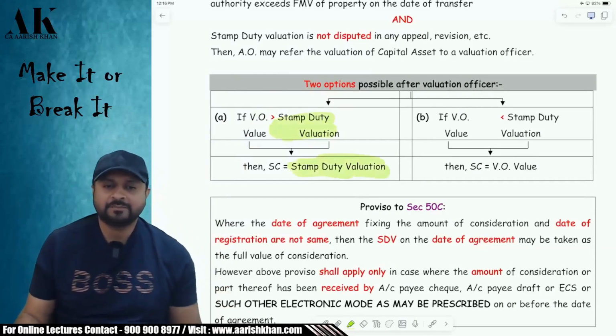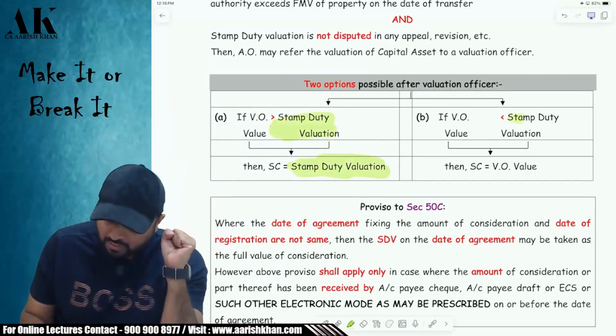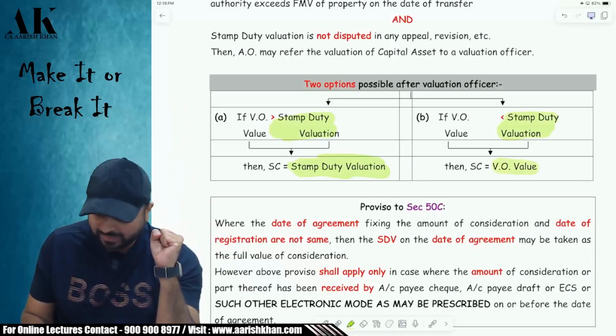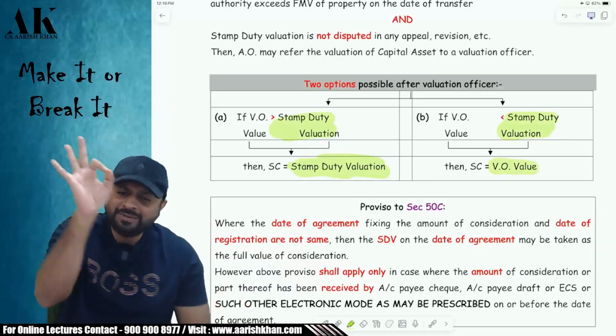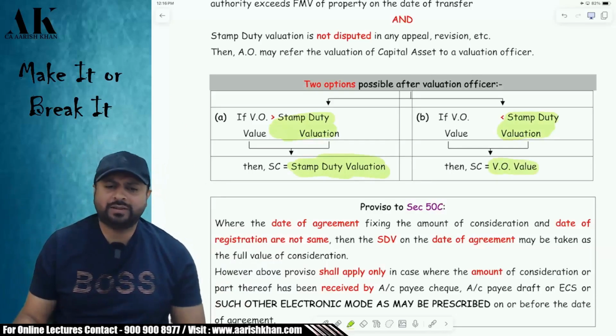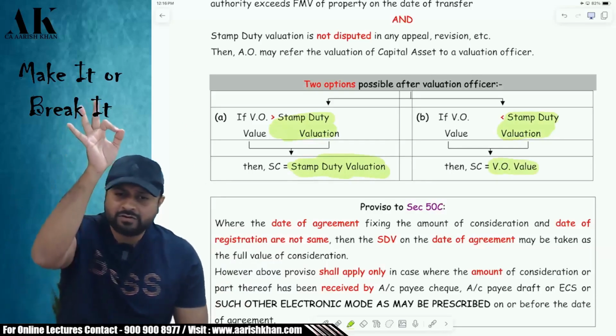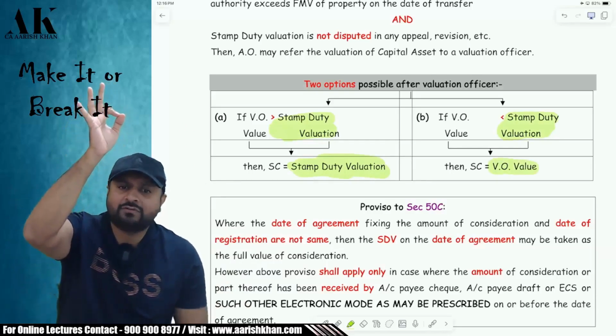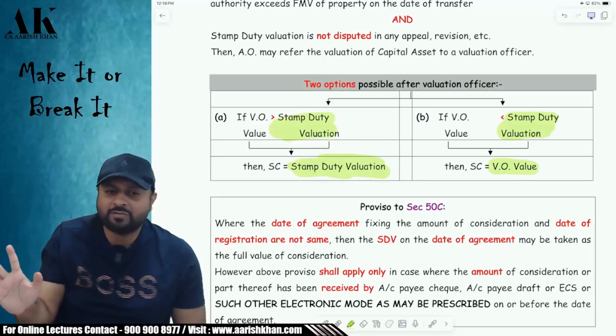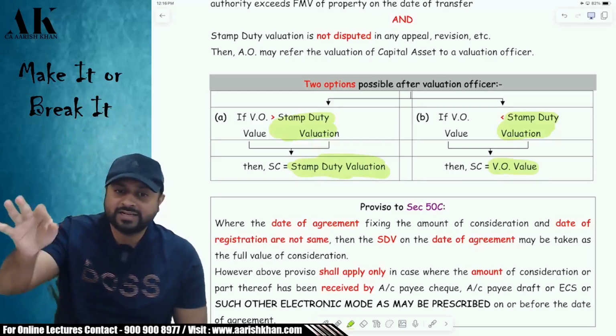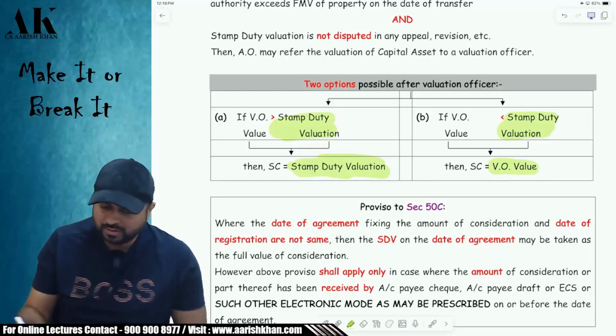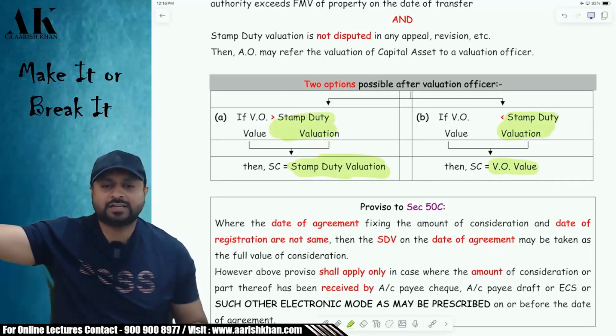lakhs. Is it clear? If it reduces the value to 130 lakhs, then my value will become 130 lakhs. But one very important catch where a student can make a mistake is, if the departmental valuation officer reduces the value from 150 lakhs to 105 lakhs. How much? 105 lakhs. That is less than 110% also. Then I have to take the sale consideration as 100 lakhs only.